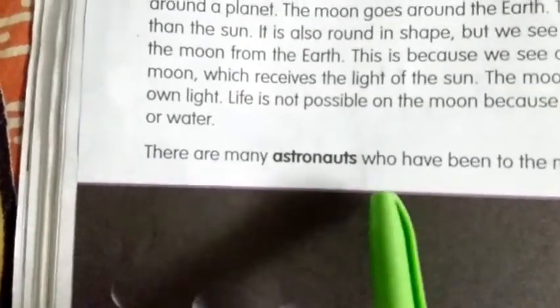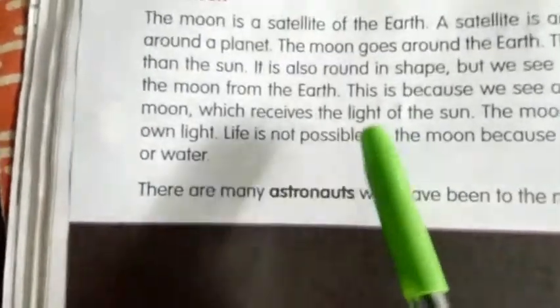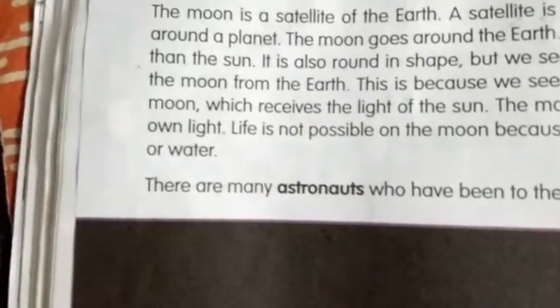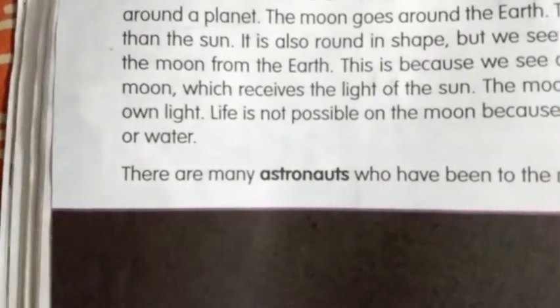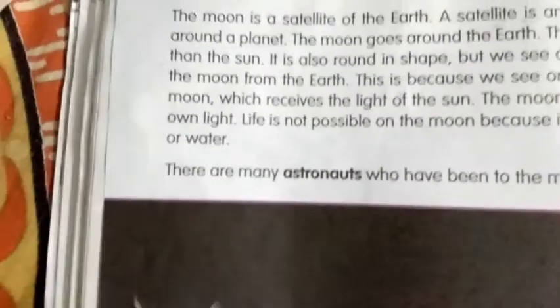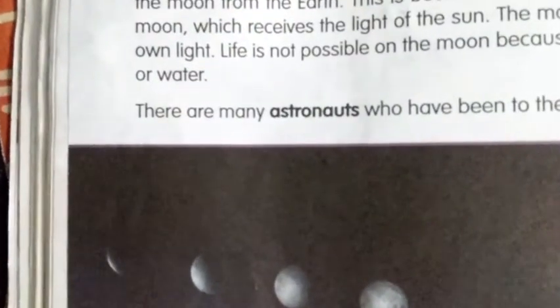Many people were able to step on the moon, but it's not possible to do that on the sun. Why? Because it is a hot ball of gas. You can see how hot the sun is, so we can't go on the sun. It has its own heat and light, but the moon does not have heat and light. The sun is bigger than the moon.